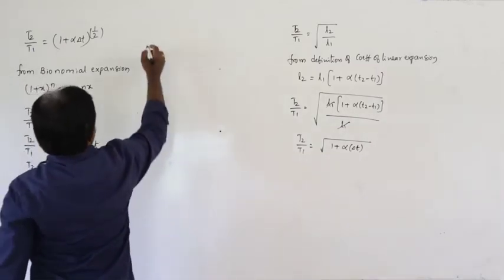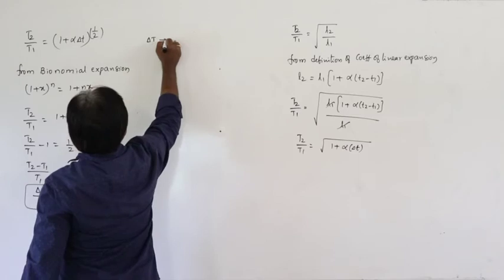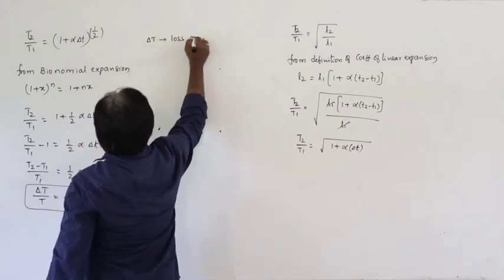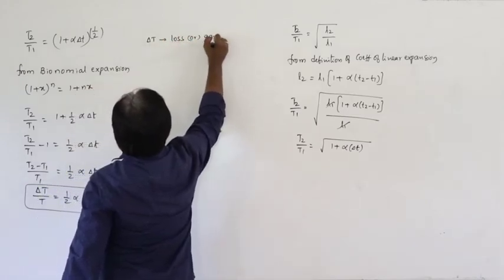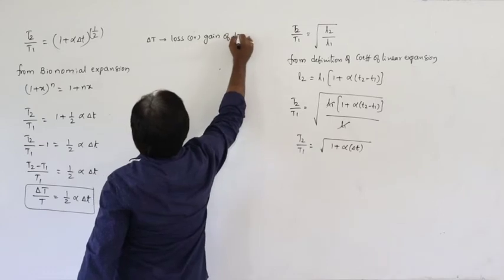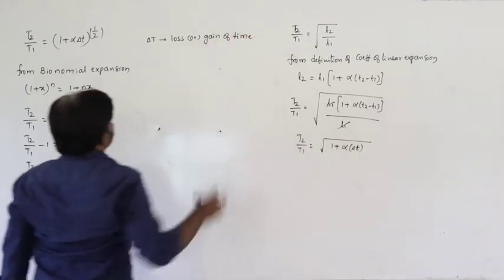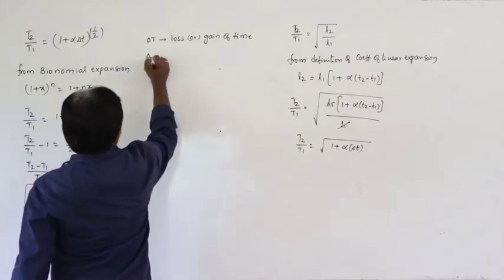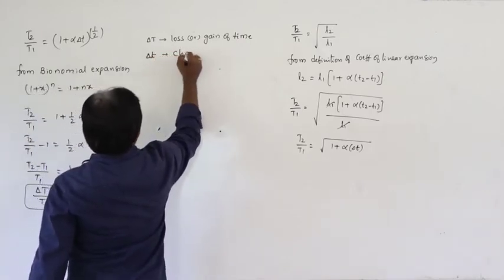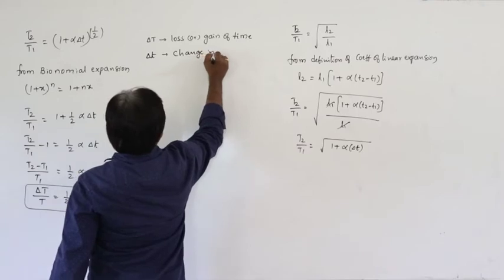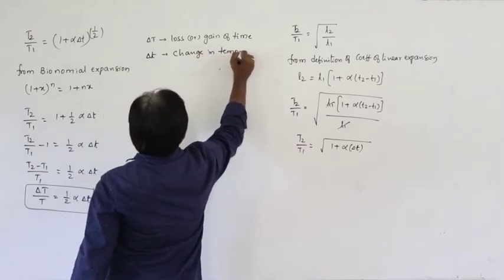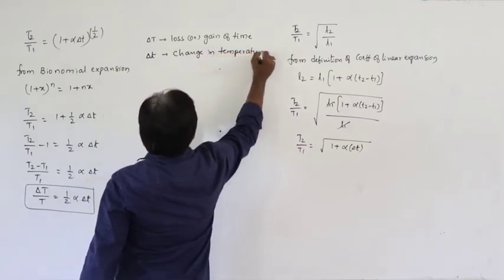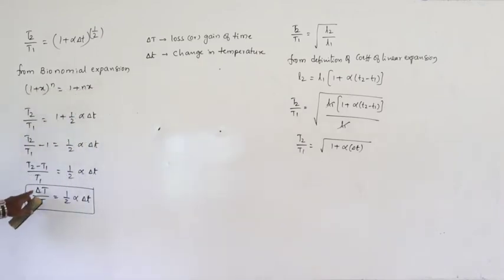Here capital delta T is the loss or gain of time, and small delta t is the change in temperature. That is important.